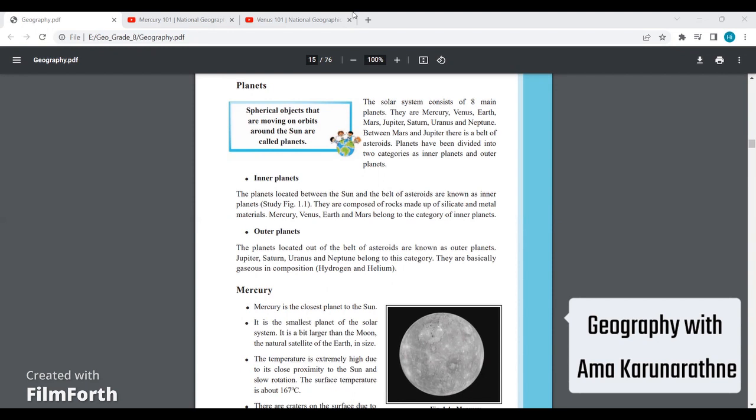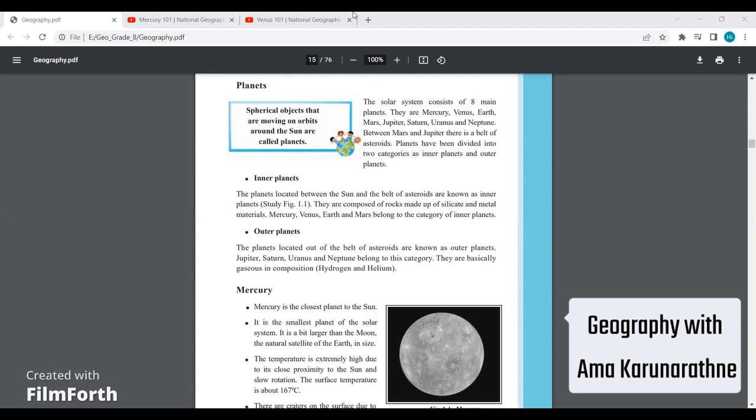So today, in previous classes, we discussed the sun and the overall ideas about the solar system. Okay, so today we'll be looking into the planets of our solar system. Basically, there are 8 planets in our solar system. So today we'll be looking into some of them.